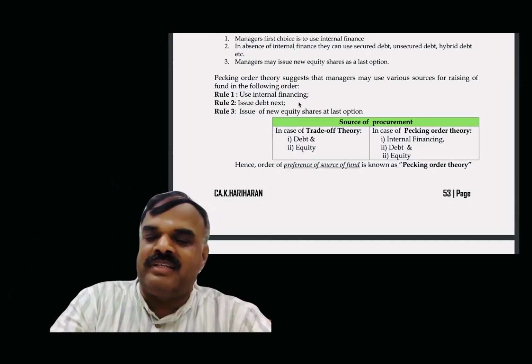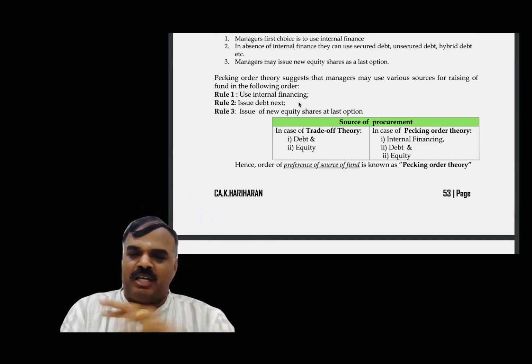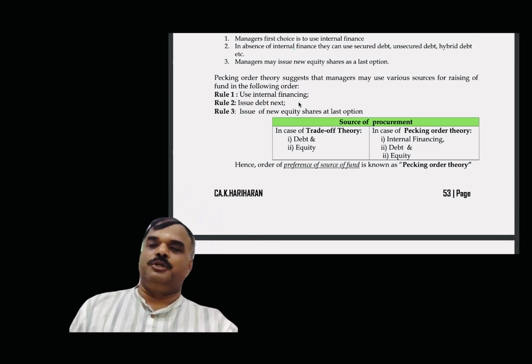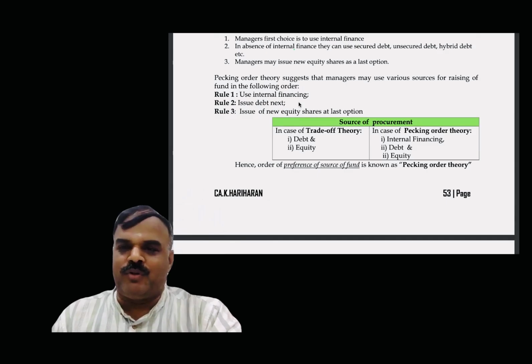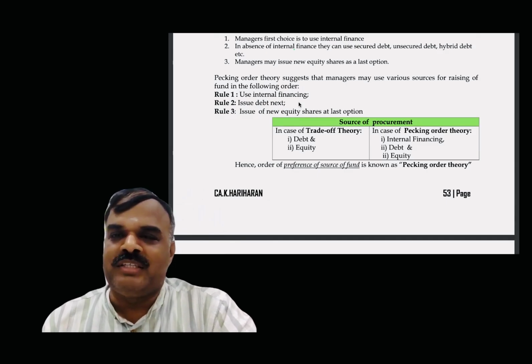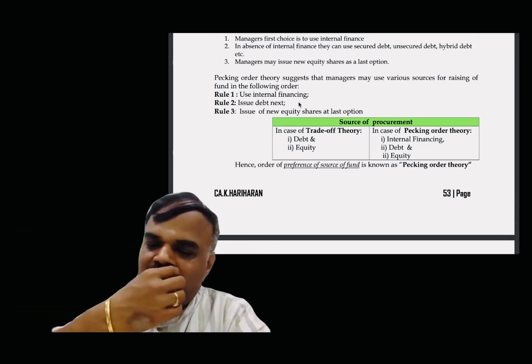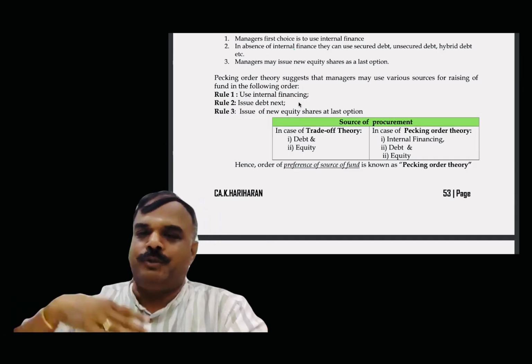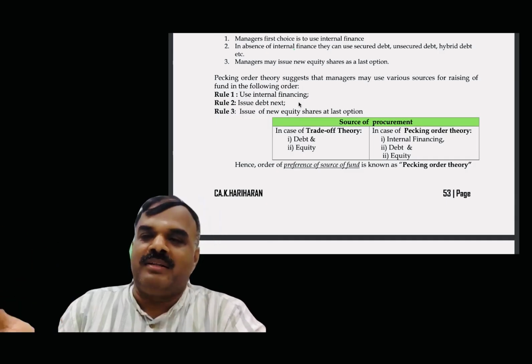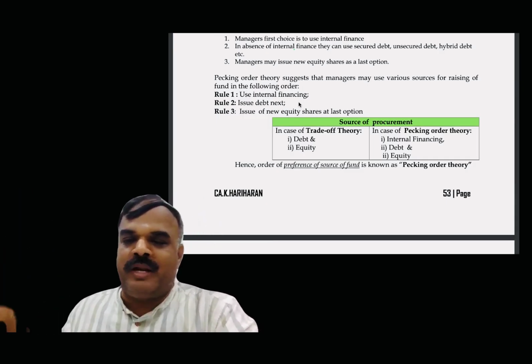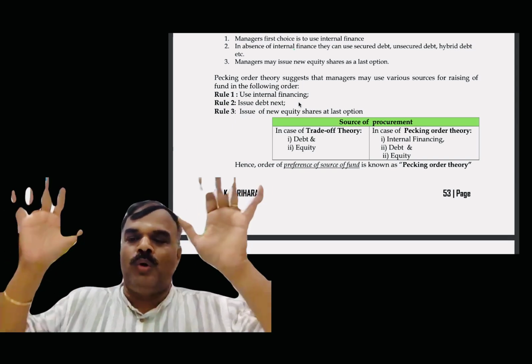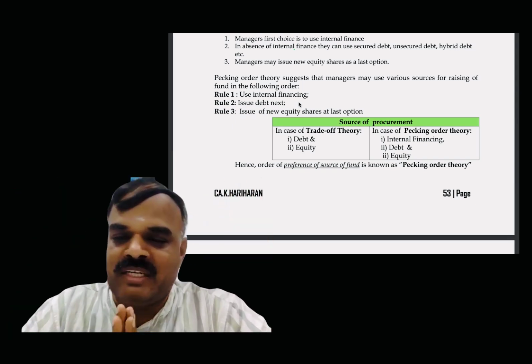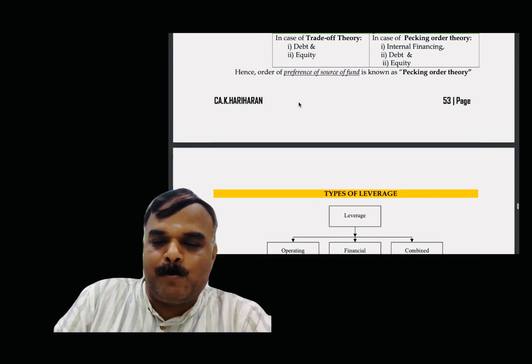Next is pecking order theory. Before that, one thing we say: first use our internal fund. We saw plugging back of profit. Right? We have our own fund, the self-finance. So first use the retained profit through plugging back of profit. If you need additional fund, then you can raise debt. Last priority, you can go for equity. So that overall wealth maximization is possible. That is called what? Pecking order theory.